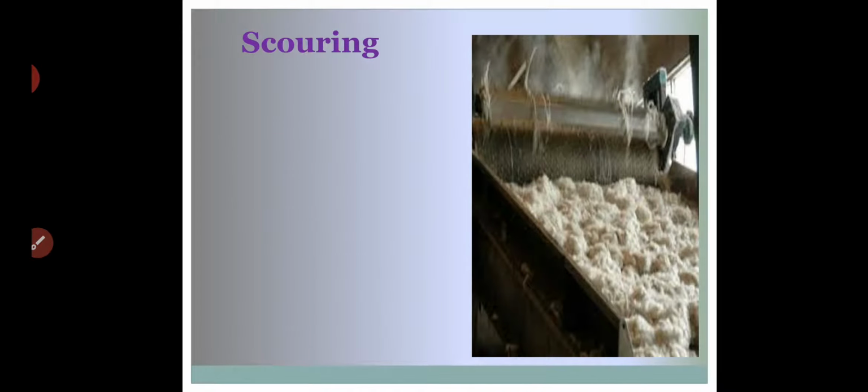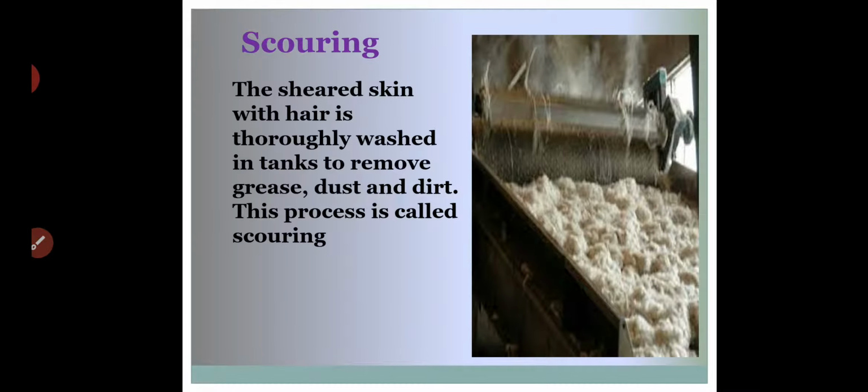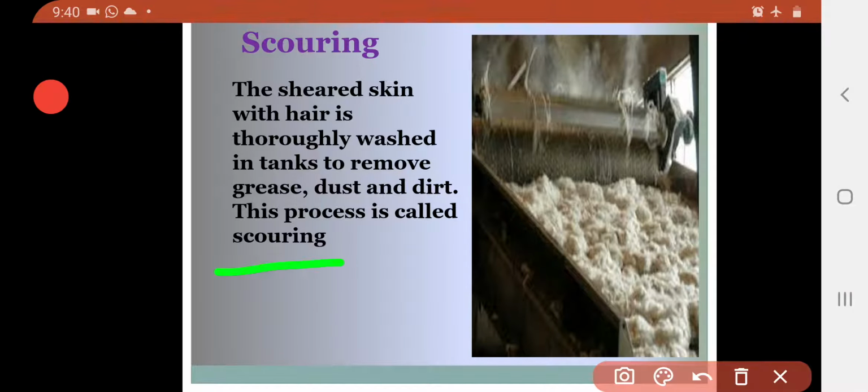Now the next process is scouring. When the farmers take out the hairs from a particular animal, they will be washed thoroughly in big tanks. You can observe the big container here and how it is going to be washed properly. So the sheared skin with the hair is thoroughly washed in tanks to remove grease, dust and dirt. This process is called scouring.